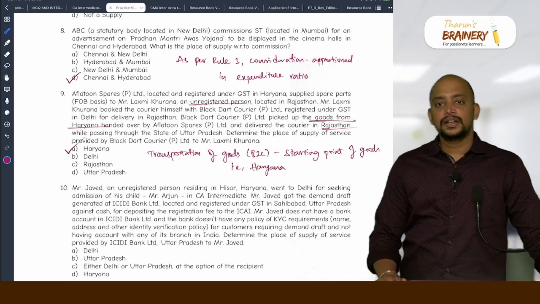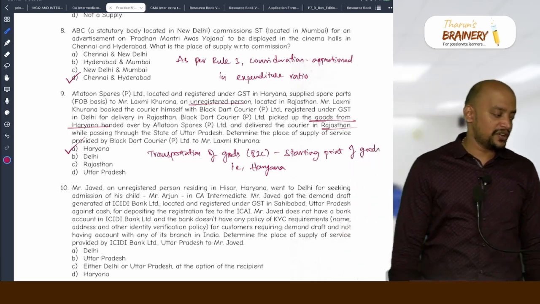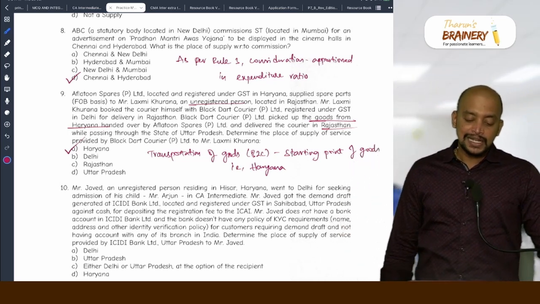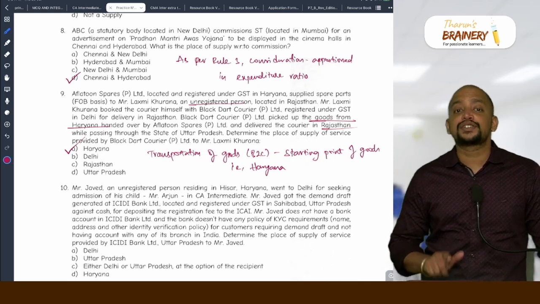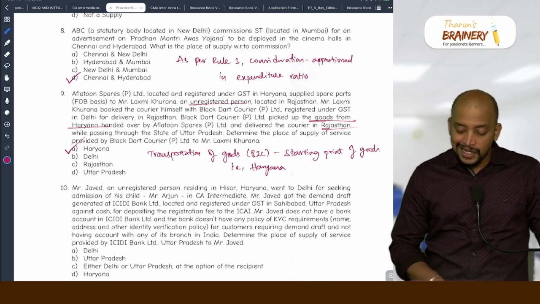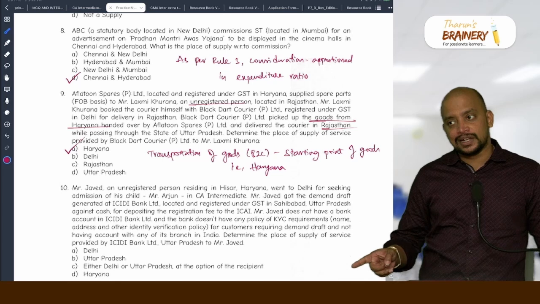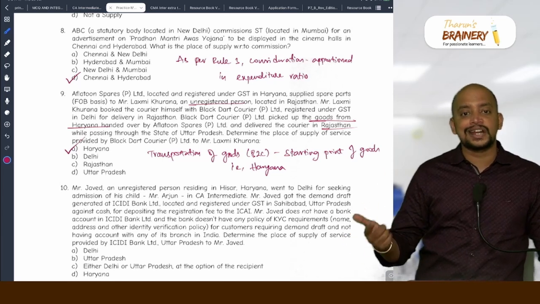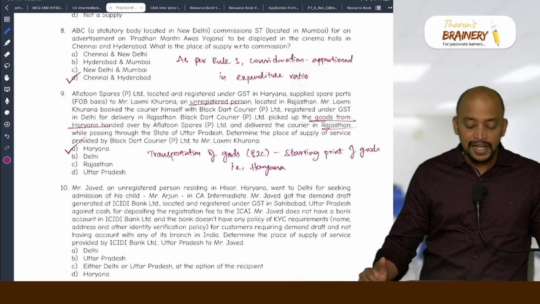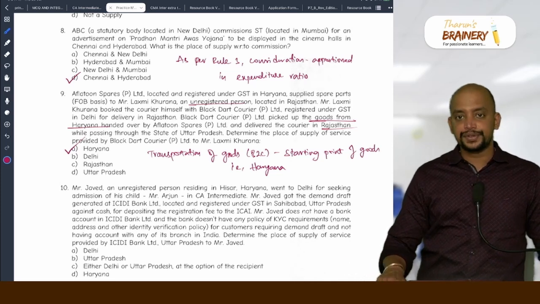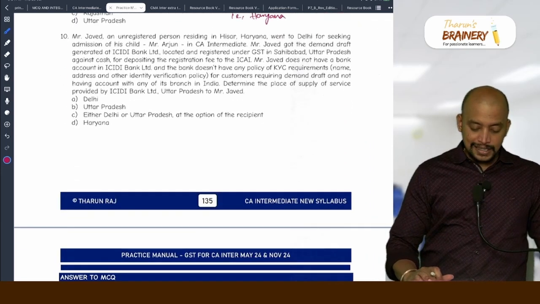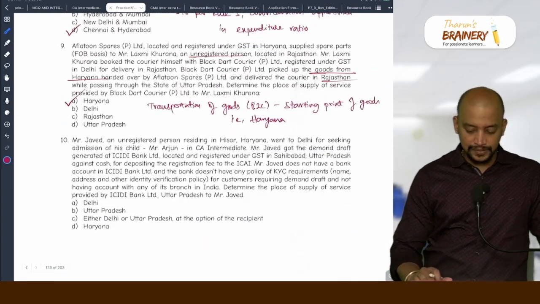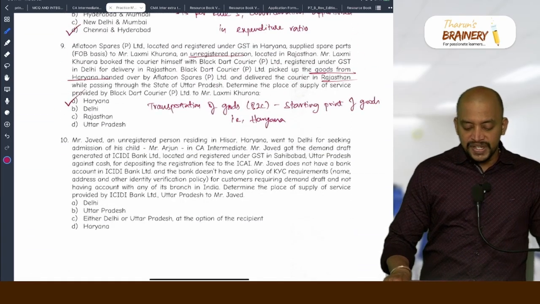Is it clear? Courier agency means transportation of goods. For transportation of goods, we need to check whether it is B2B or B2C. Sir, here Aflatoon Spares Private Limited is not booking. Who is booking? It is booked by Lakshmi Khurana. So who is Lakshmi Khurana? Registered or unregistered? Unregistered. That's why it's a B2C transaction and we need to take the starting point of the goods. Understood? Then next. So that is the answer here. A, Haryana.